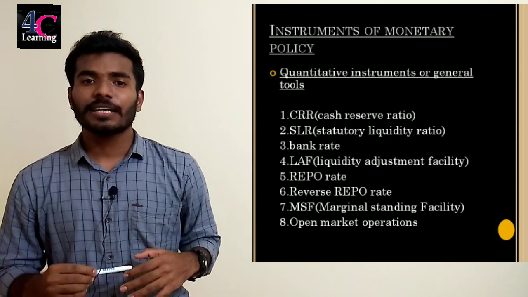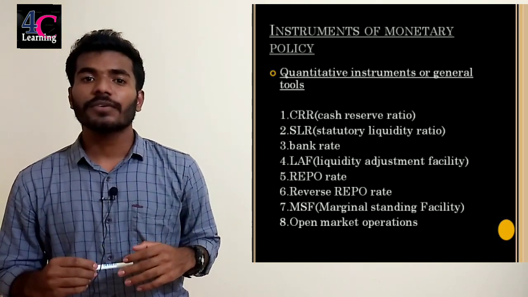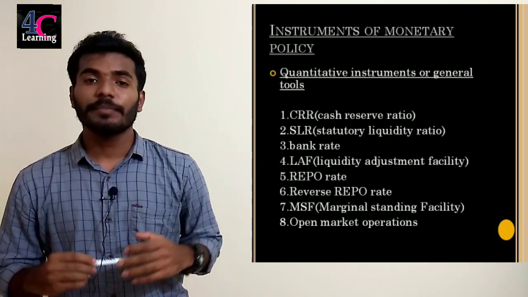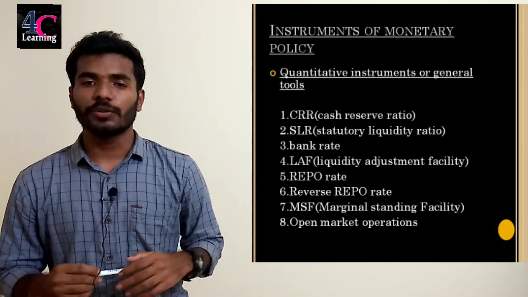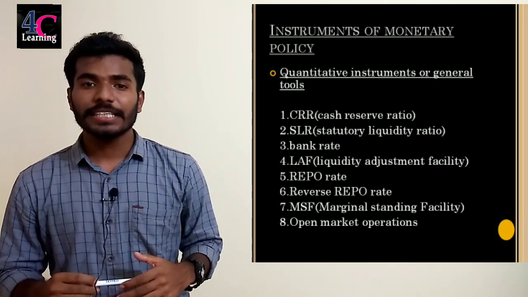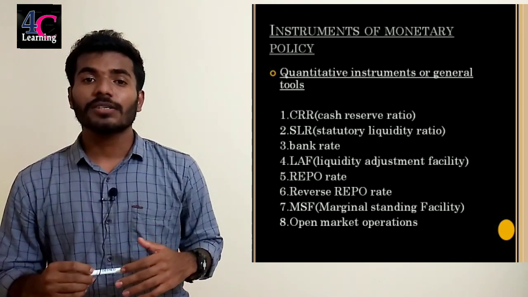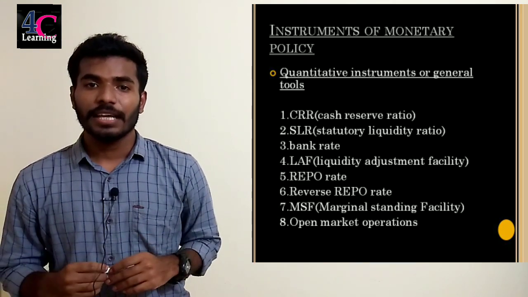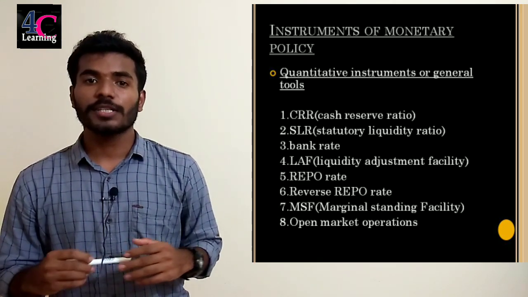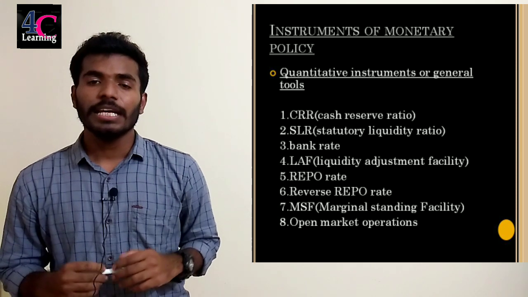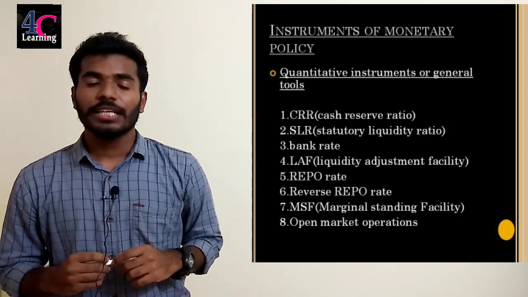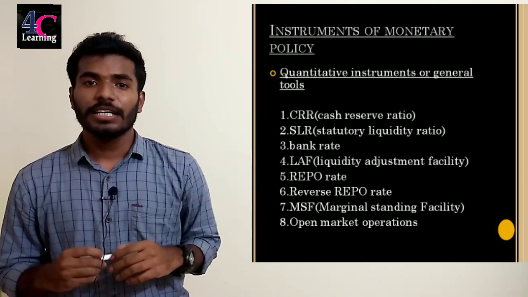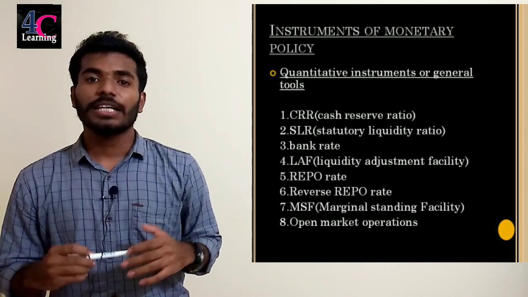By increasing the repo rate, the lending capacity of the banks will reduce and the money supply in the economy also reduces. By decreasing the repo rate, the lending capacity of the banks will increase and the money supply in the economy also increases. In the COVID scenario, the last Monetary Policy Committee reduced the repo rate to increase money supply in the economy.